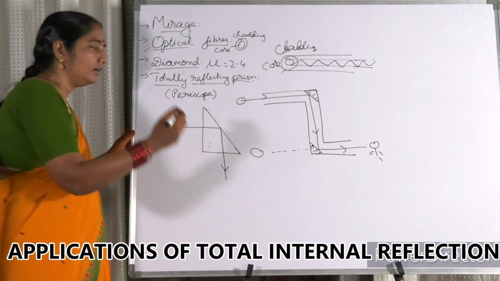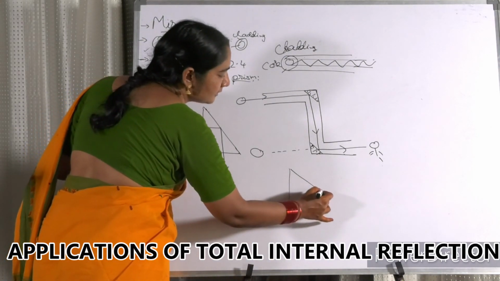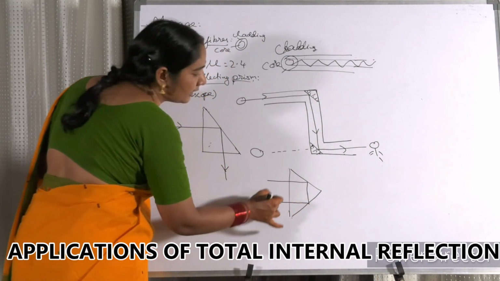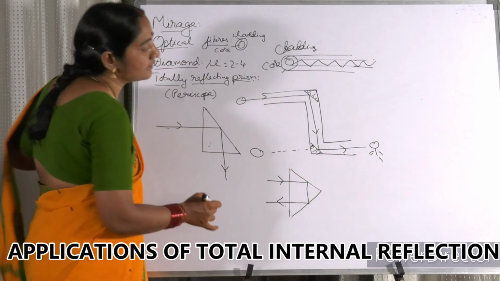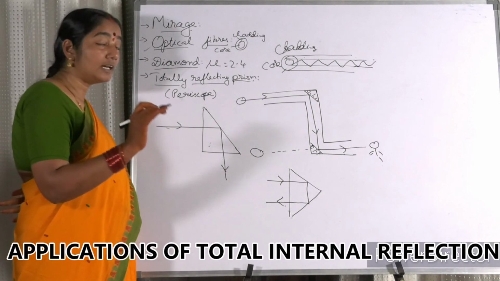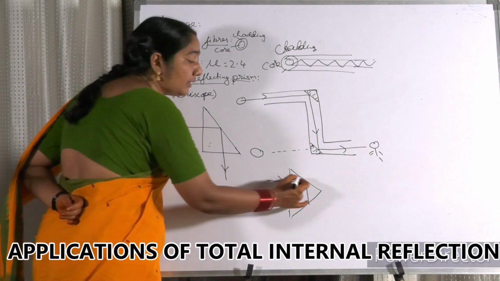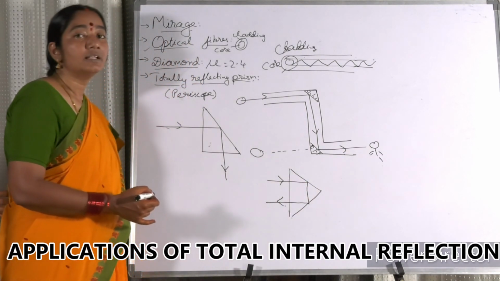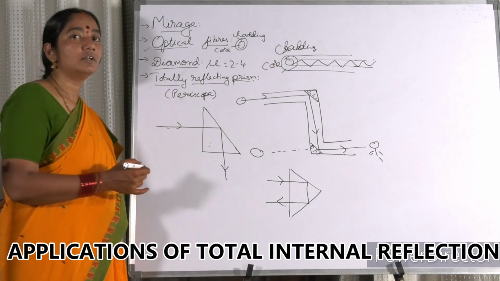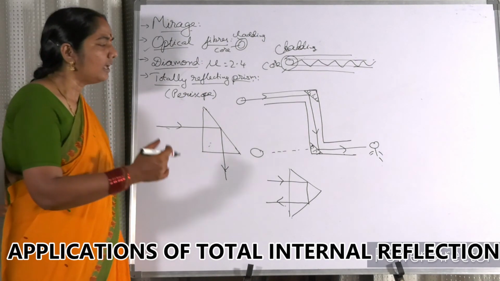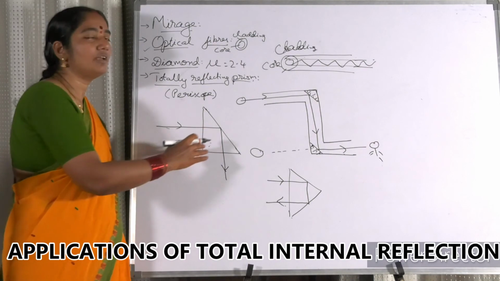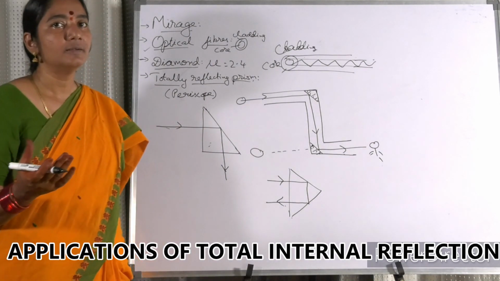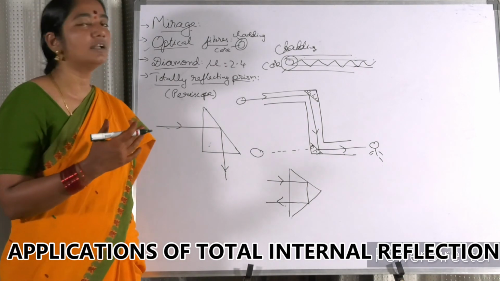And even if you take a prism like this, the ray is passing, totally getting reflected, again totally getting reflected, and retraces its path back. It's not retracing along the same path, the direction is the same, but the path is different. Such kinds of prisms we use in binoculars. So in that way, these prisms where the total internal reflection takes place are used in different optical instruments. These are all the applications of total internal reflection.